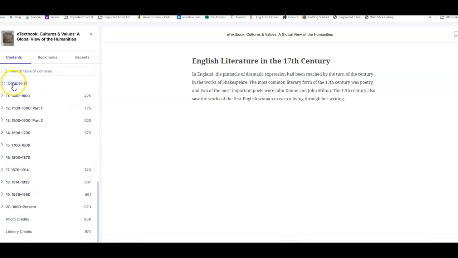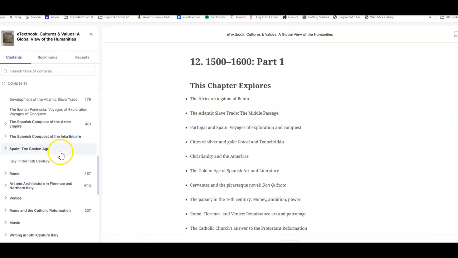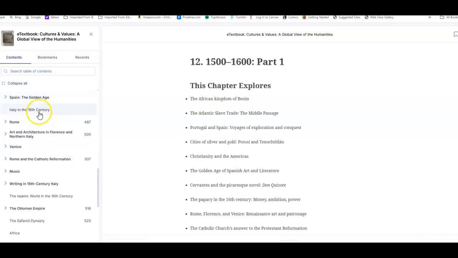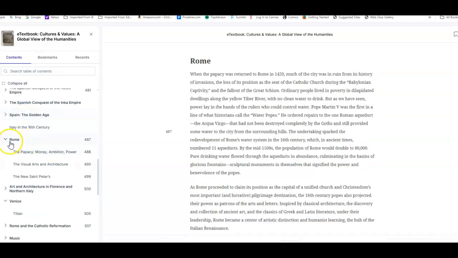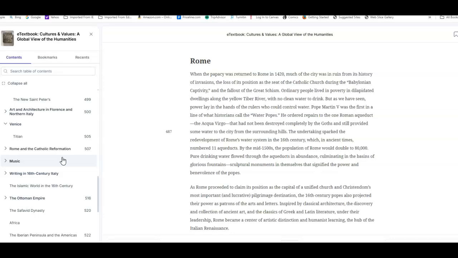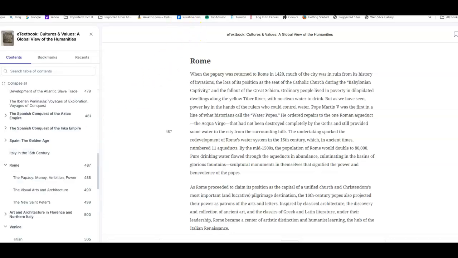I'm going to collapse all that again and go up here to part 1, where you have some of the other details. Italy in the 16th century, Rome, Venice. This is where you get to look at the Venetian art and the Roman art, the details there, so you can look at those. So again, the textbook is laid out for you in that way.